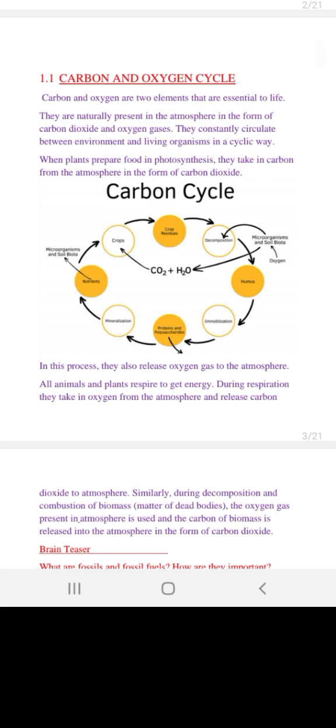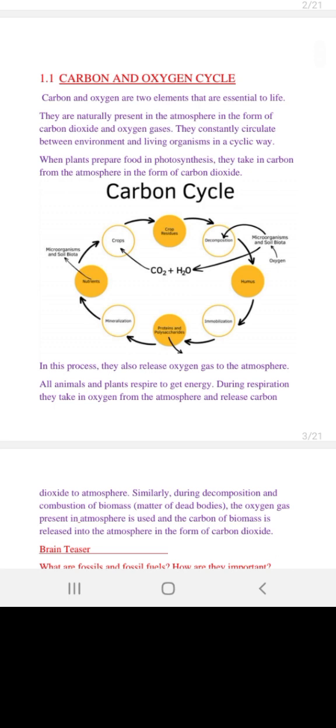Now what are they going to do? When we breathe out, when I am exhaling, I am releasing carbon dioxide. Plants are going to take that carbon dioxide, and that carbon dioxide will combine with water. What is carbon dioxide? It is CO2. That CO2 will be combining with water. Upon its combination with water, it gives rise to glucose.